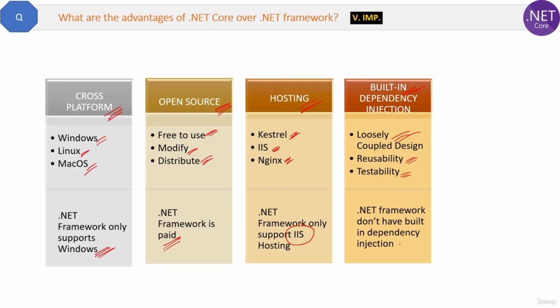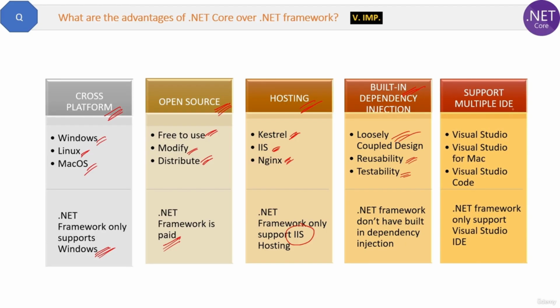Now the last advantage is .NET Core supports multiple IDEs like Visual Studio, VS Code, Mac, so multiple IDEs it can support. Whereas .NET Framework supports only one IDE, and that is Visual Studio. In some cases .NET Core is also faster than .NET Framework, that we can say also. So these are the advantages and the differences between .NET Core and .NET Framework.